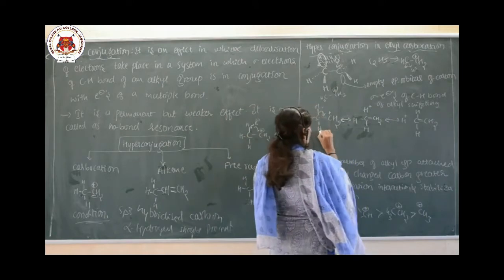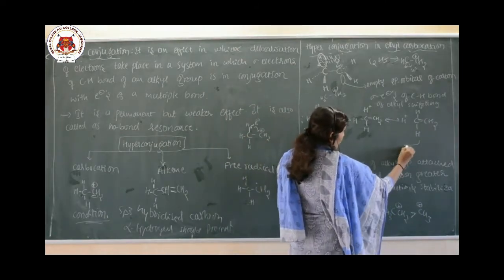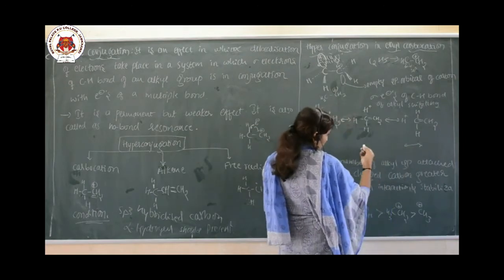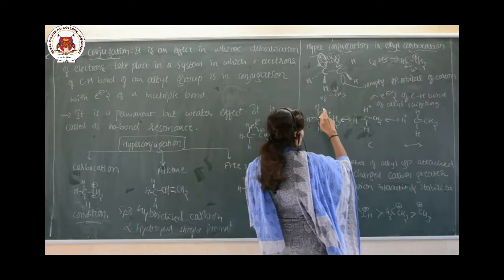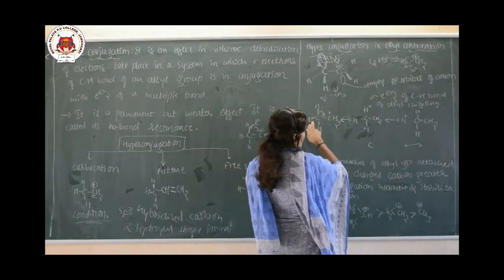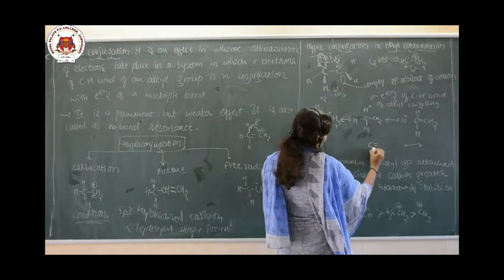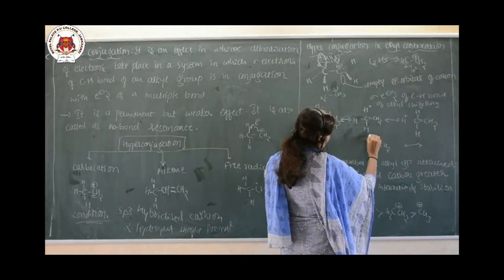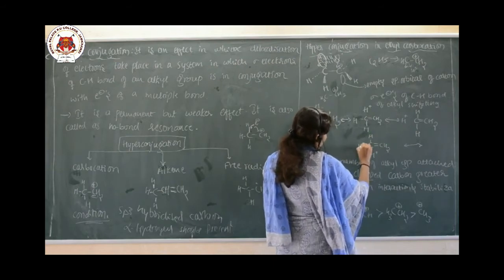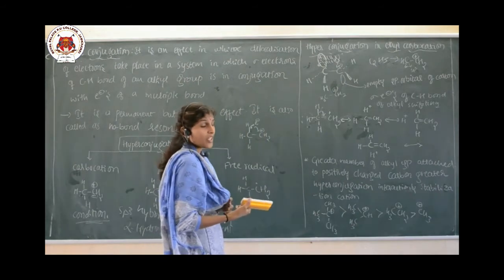Suppose this hydrogen is donating, how will the structure be? That I will draw here. First one is finished, next one is finished, yes or no? Next I want to talk about this. It is free first, and here it is CH2, here it is H, and here it is H. Yes or no? So what is happening here?